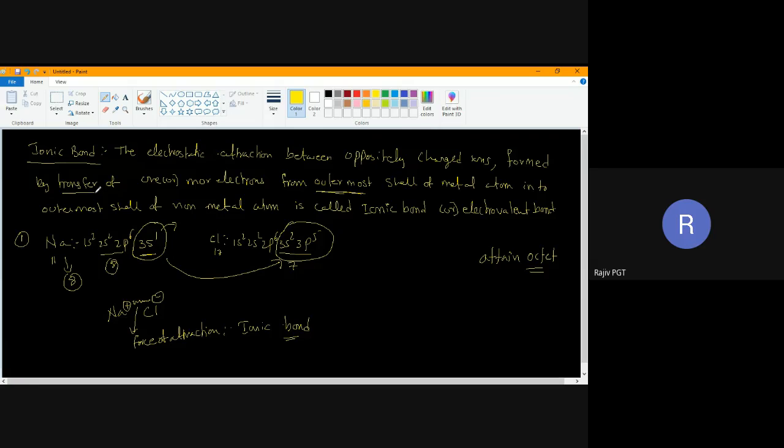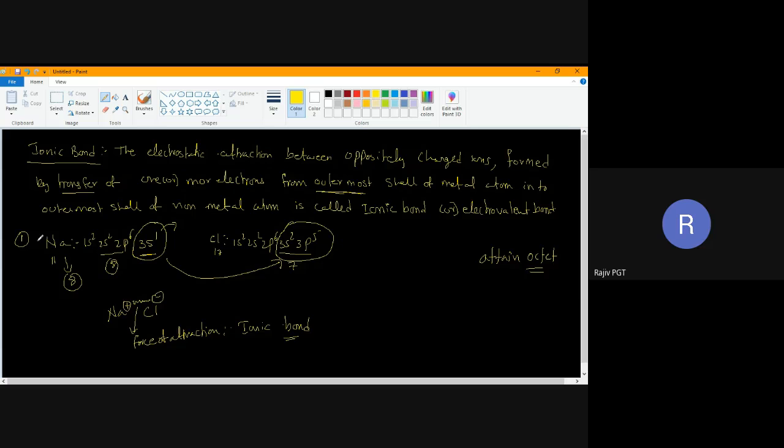Formed by transfer of one or more electrons. From which electrons are they transferred? Not these inner electrons. Only the electrons present in the outer shell are transferred. So, by transfer of electrons from the outermost shell of a metal atom, one electron is transferred to another atom, that too into the outermost shell of a non-metal. That is the statement.